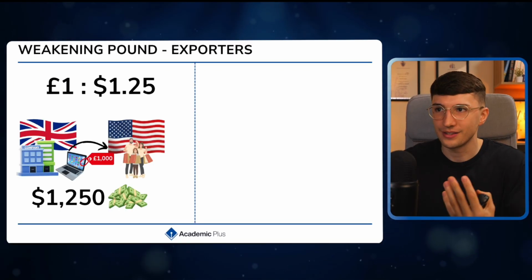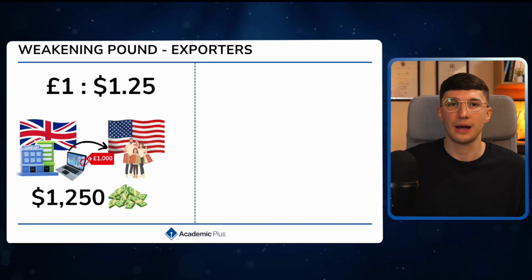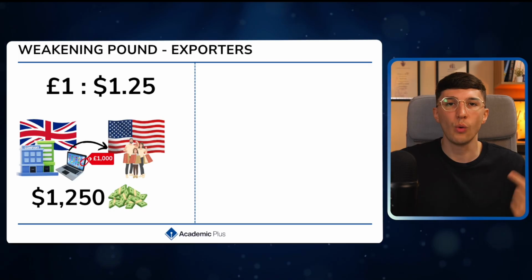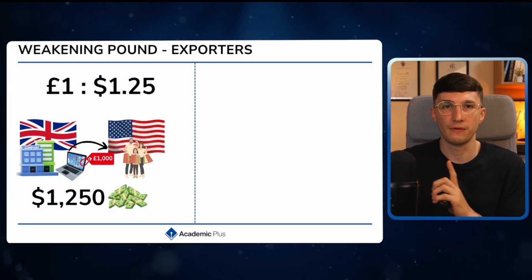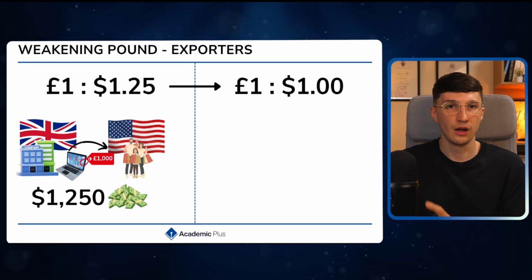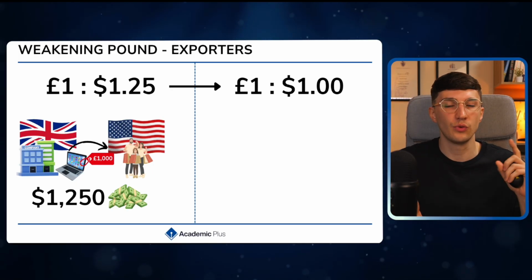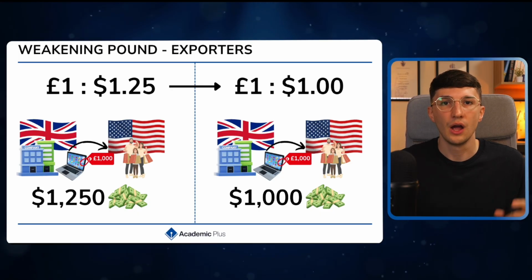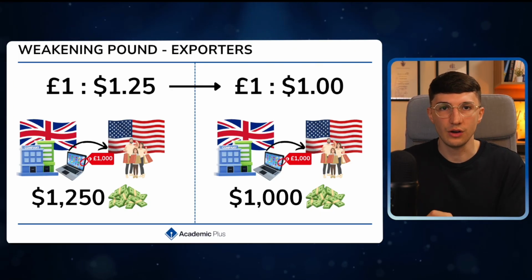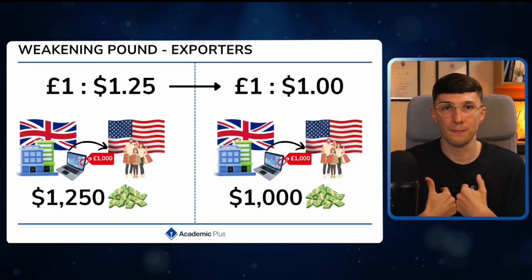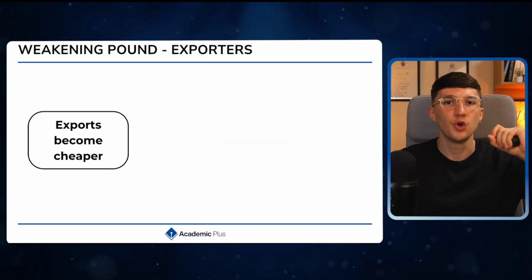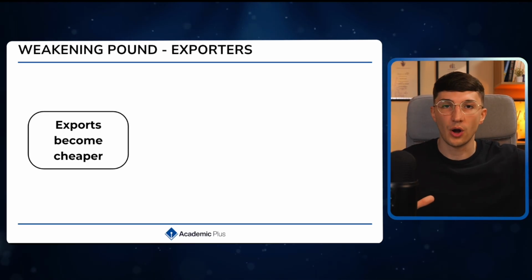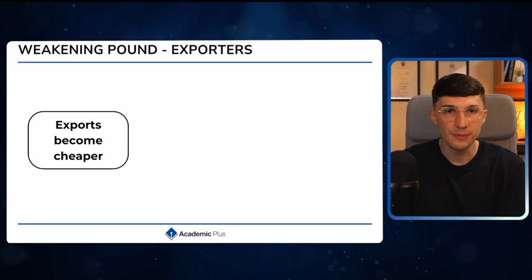Well, once again, let's go back to that example. We're a UK business. We're making those laptops, selling them for £1,000. So your customers in America, they're paying $1,250 for my £1,000 laptop. But the pound's weaker. £1 now can get exchanged for $1. Well, what does that mean for how much those American customers are paying? They're now only paying $1,000. I'm still receiving £1,000. Well, now with the weaker pound, your exporting becomes cheaper. So those foreign customers, those foreign businesses buying from you, your prices now appear cheaper to them.